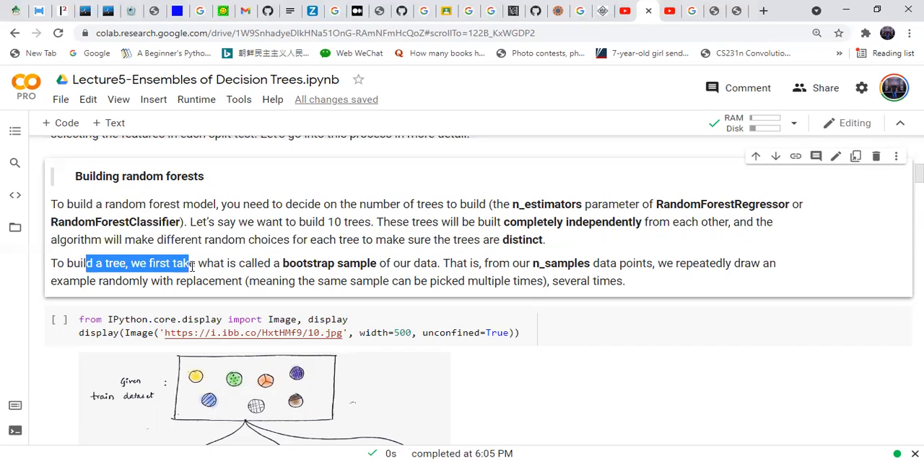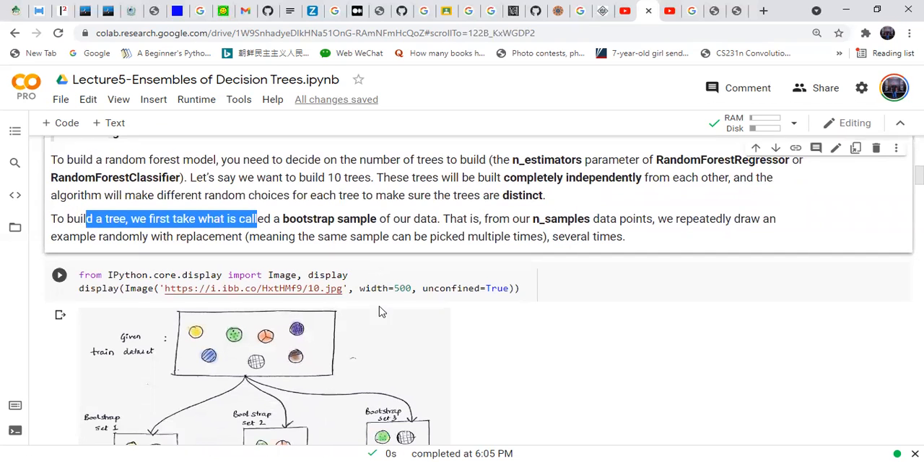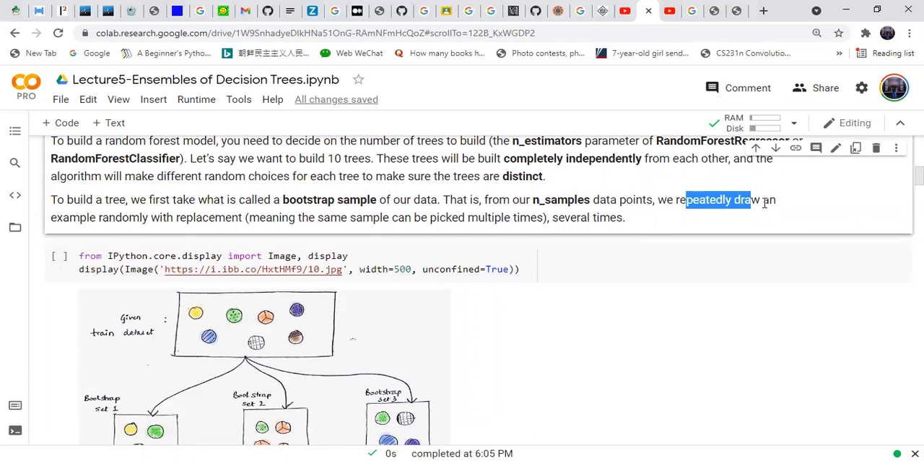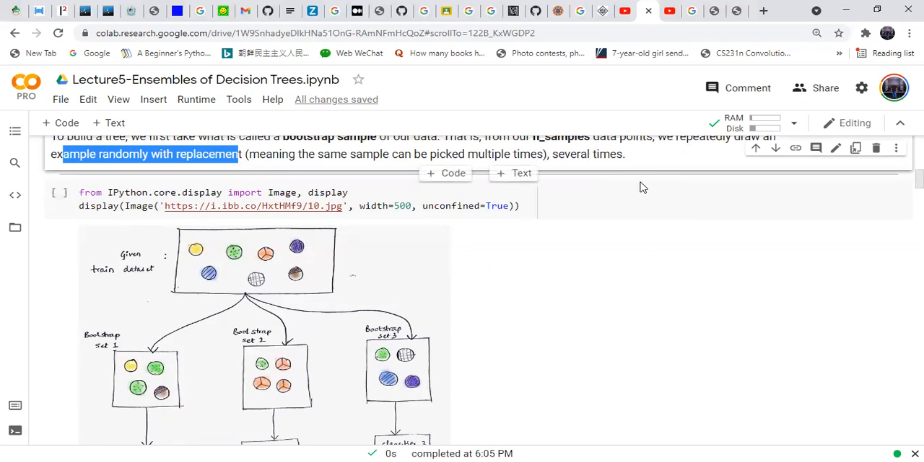To build a tree, we first take what is called a bootstrap sample of our dataset. That is, for n samples, we have n sample data points. We repeatedly draw examples randomly with replacement. This is the n-sample dataset. We draw some samples from this with replacement. For example, this is the dataset, and we draw first this. We make a bootstrap one with this dataset, and then we put it back and make another dataset. Then we make a third dataset.